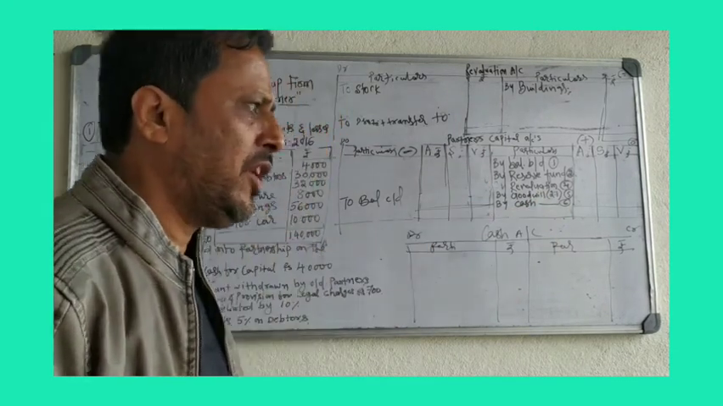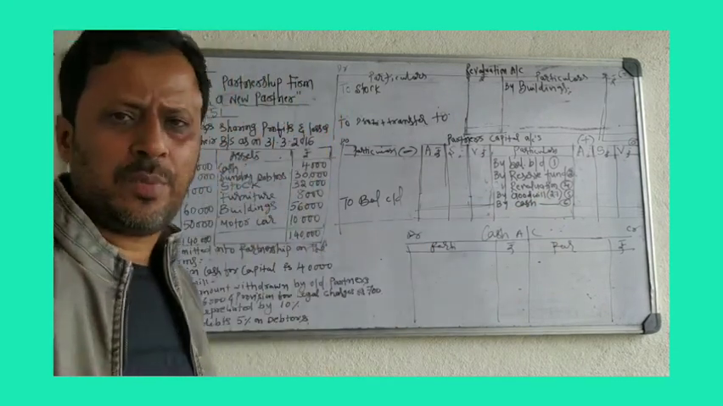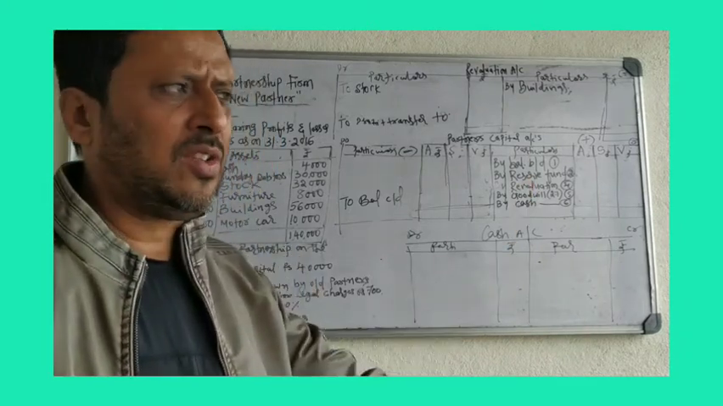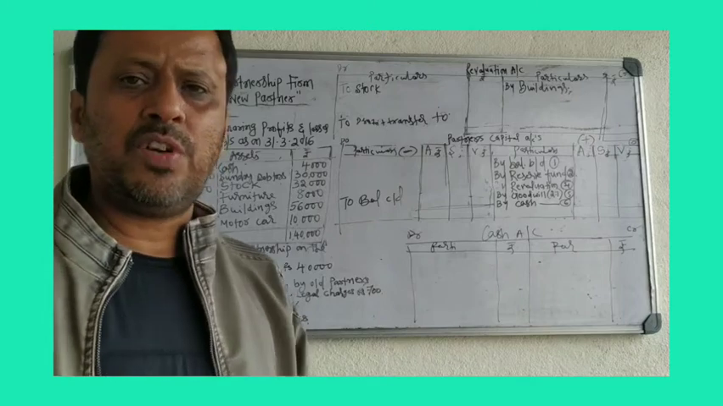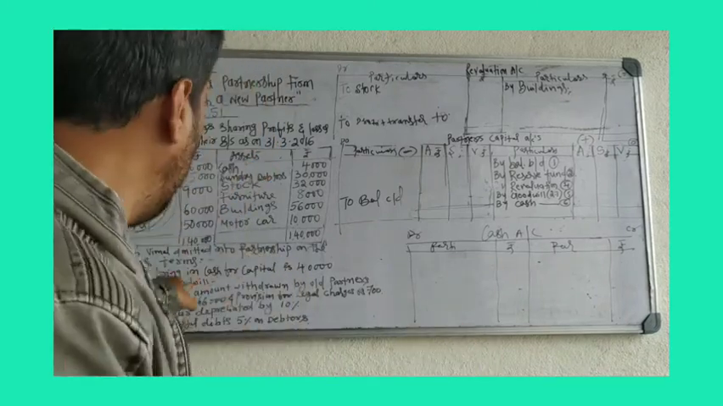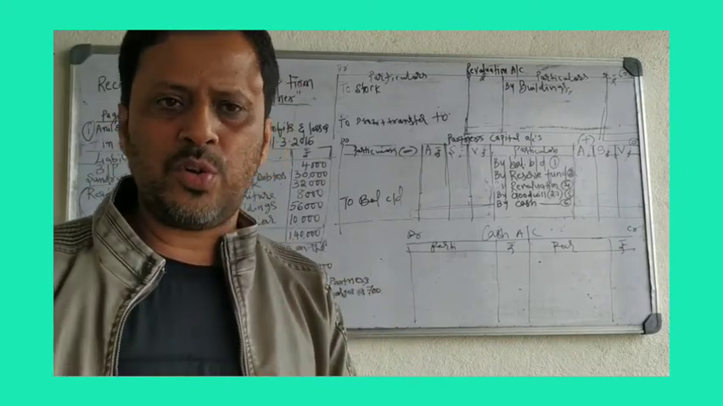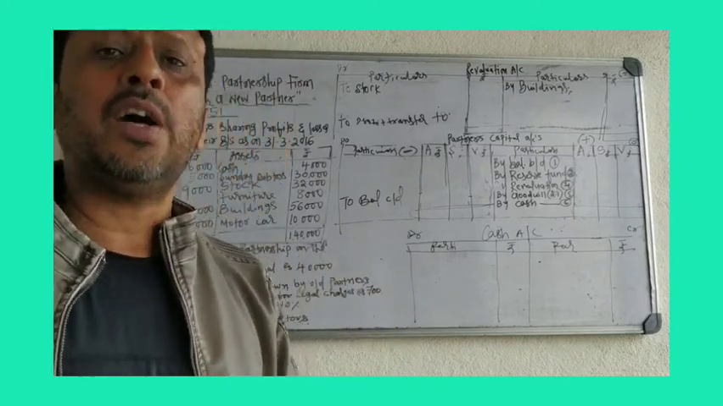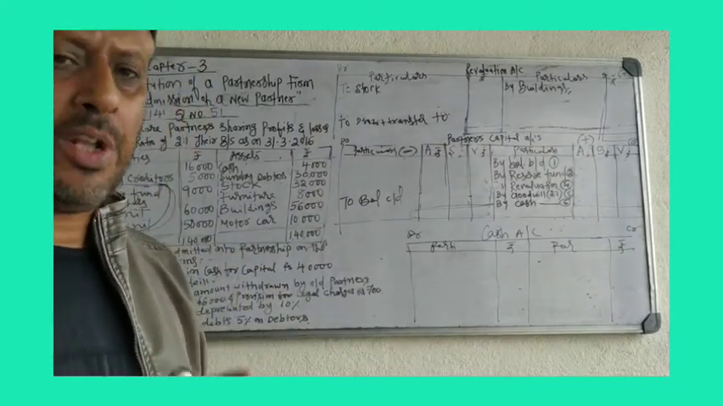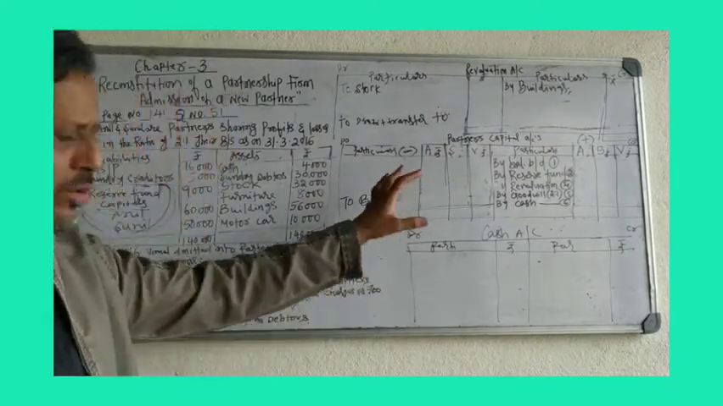But in this problem, we have an extra adjustment. In the previous problem, we just did goodwill brought by the new partner. But in this problem, goodwill of 30,000 rupees is brought by the new partner in cash, and half of the goodwill amount is withdrawn. One extra entry you will get.